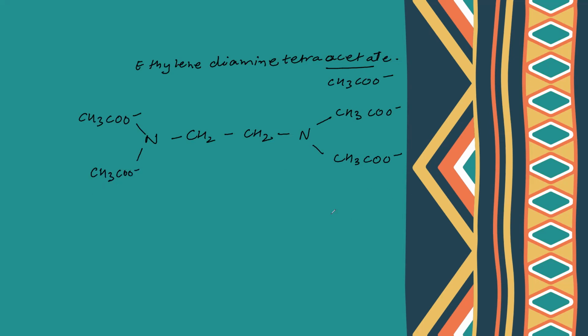Correct? So this is the structure. Now what are the donating sites? Pause the video and guess the donating sites. So here is a negative charge. So this is my first donating site, negative charge, second donating site, negative charge, third donating site, negative charge, fourth